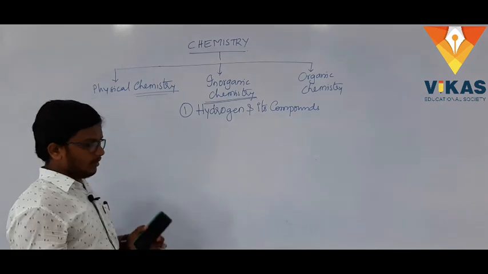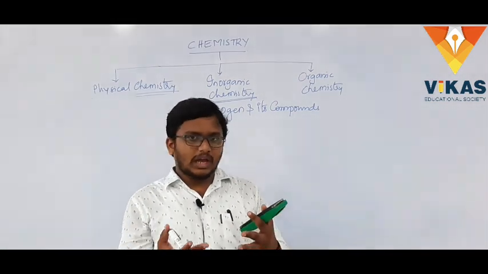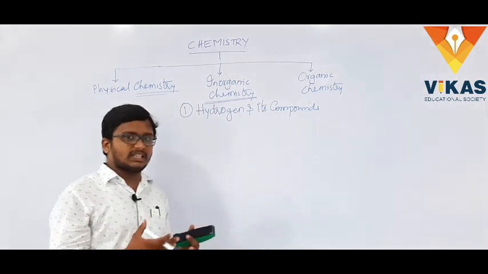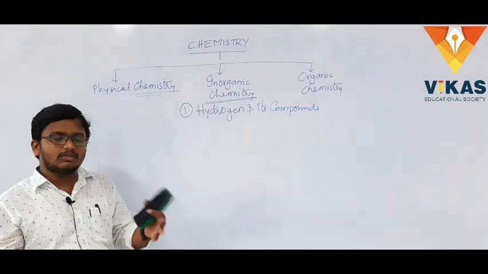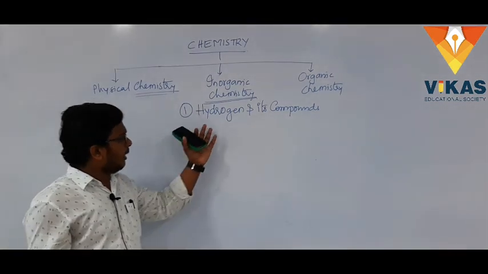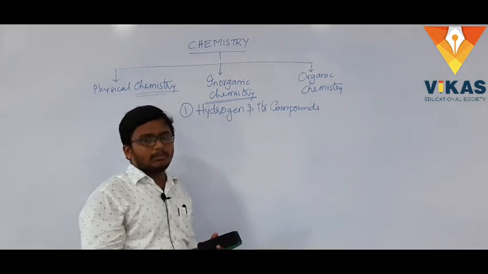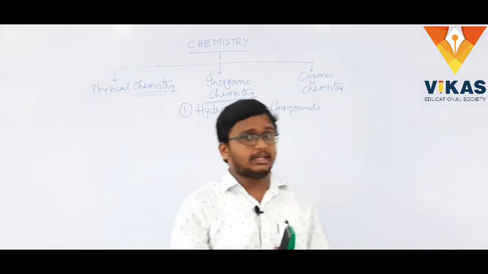Basically, we'll look at the position of hydrogen in the periodic table. We'll also see the preparation or synthesis of hydrogen in different reactions. How do you synthesize hydrogen? And its compounds, especially H2O to hydrogen peroxide.